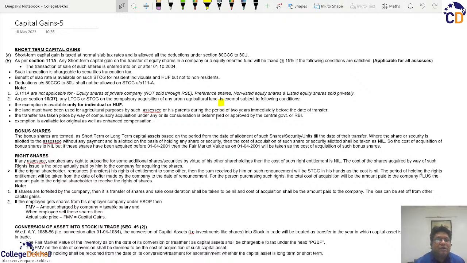But today, in this most probably last session on capital gains, for further sessions you will have to contact us. In this session, we will just give you a glimpse that there are certain special cases which require certain special parameters to calculate or tax the capital gains. So we will only discuss these various special cases.